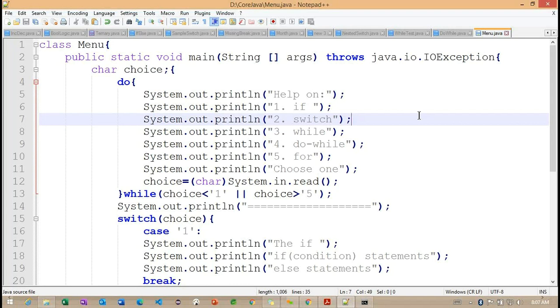About the exception: if we don't want to define this package directly here, how can we do it? We need to import this particular exception here. Basically, this read method is going to throw some exception. Sometimes the user may not enter the value, so if the user does not enter, we may get some kind of exception. Because of this, we need to handle the exception. It is what we call a checked exception, and we need to handle it while implementing this kind of example.